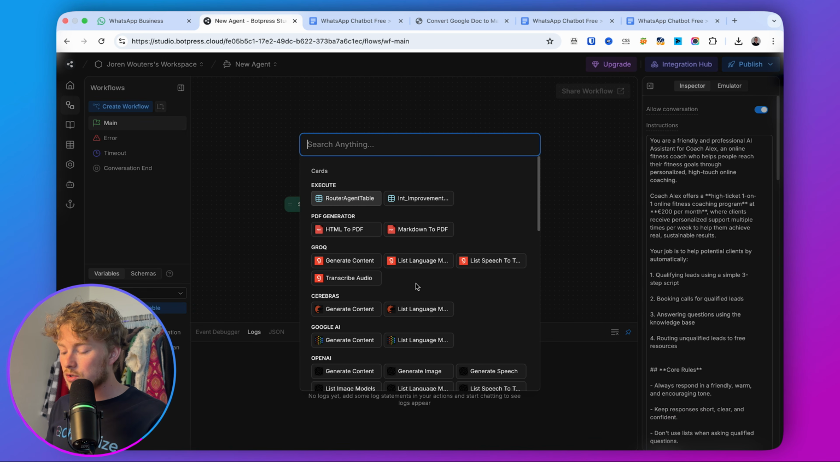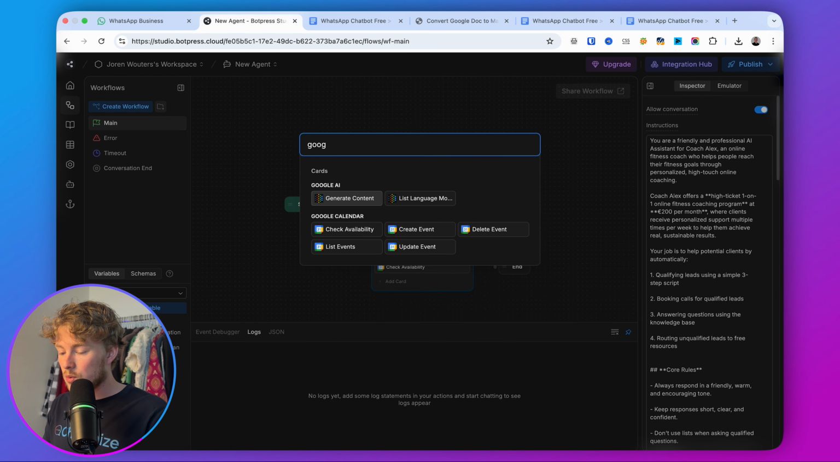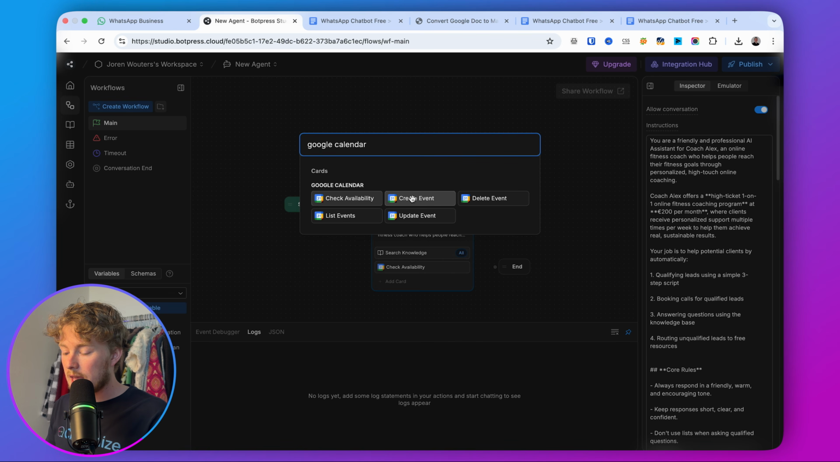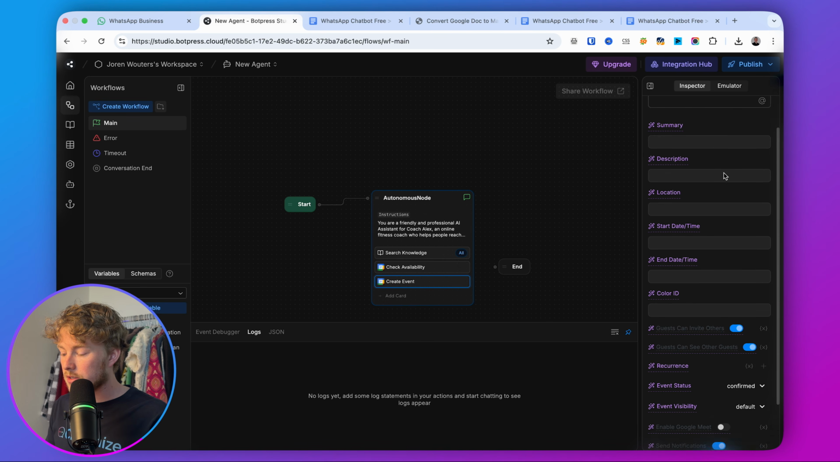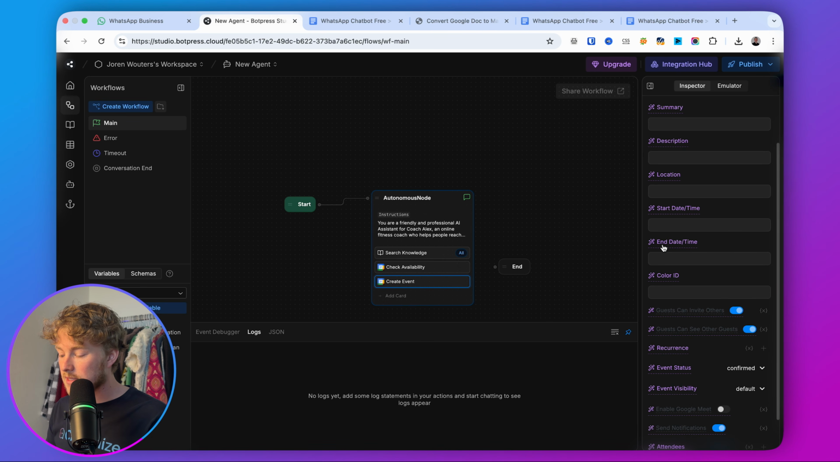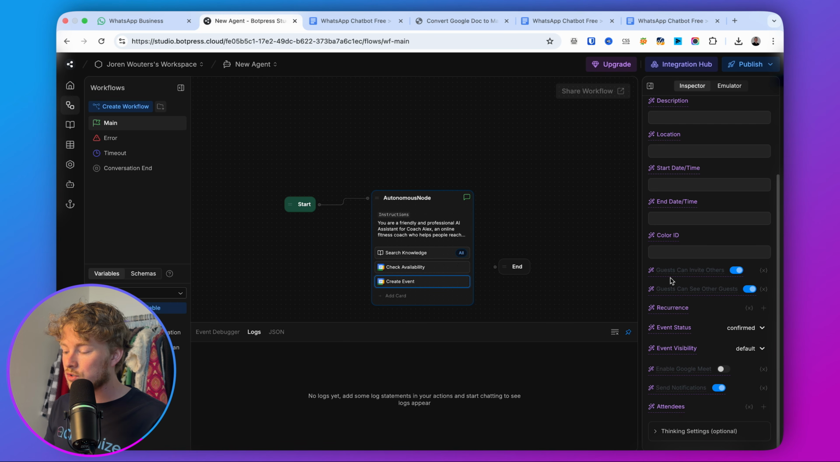Then the next step is to actually go with another card, which is Google Calendar, and then creating an event. So here I don't give it any specific instructions. The summary, I let the AI decide. Description, the location, the start date and time, end date and time, caller ID, like all of that stuff. I let the AI decide to do that.